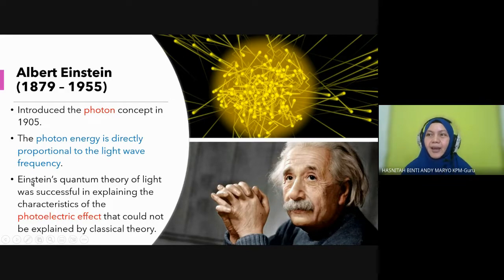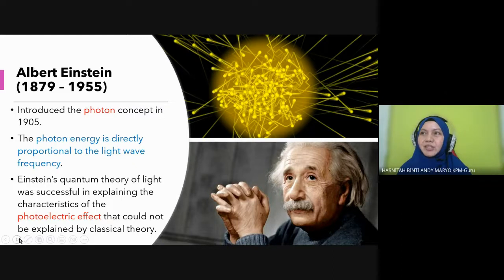Einstein's quantum theory of light was successful in explaining the characteristics of the photoelectric effect that could not be explained by classical theory. This we will learn in more detail in 7.2, what is the photoelectric effect. But later I will give you a short introduction.